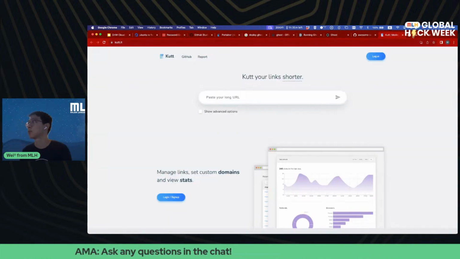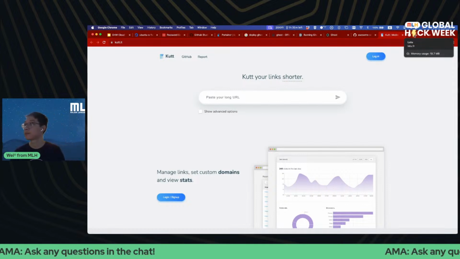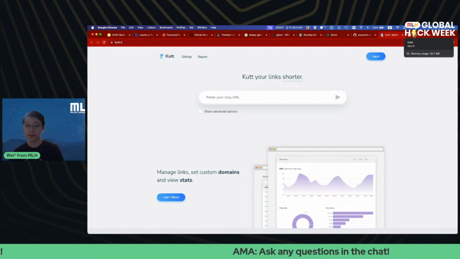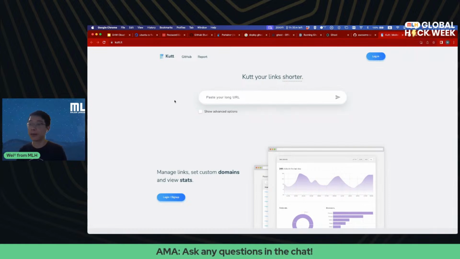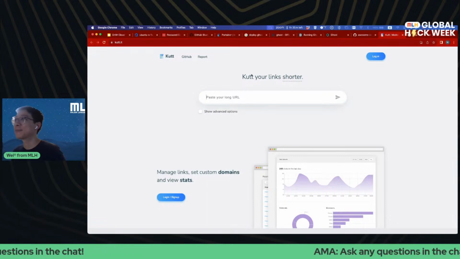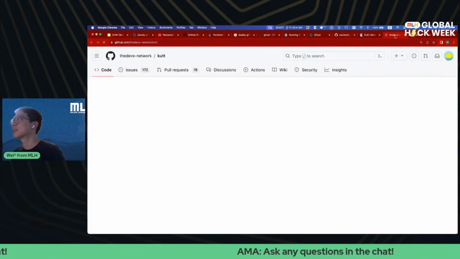Let me know in chat which one I should go with. All right, looks like Cut made the cut. So thank you so much for recommending that. Let's just go for it, okay?